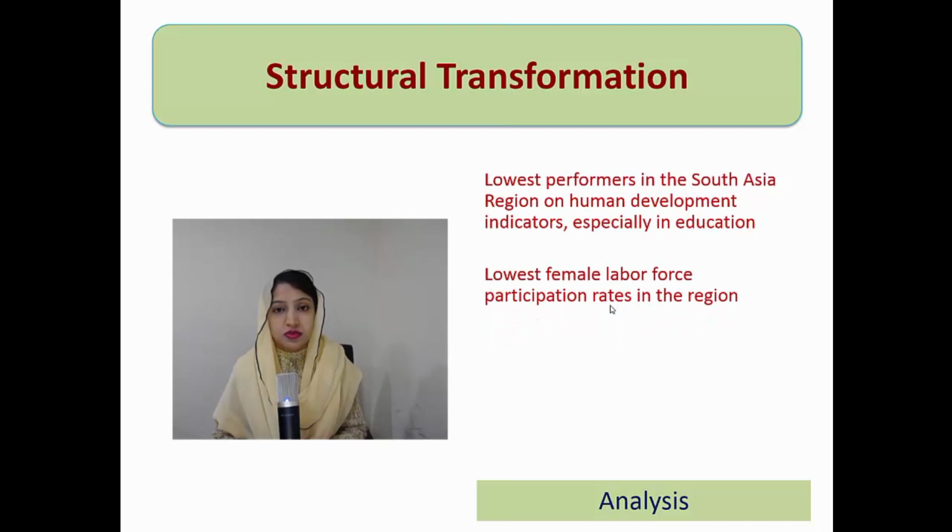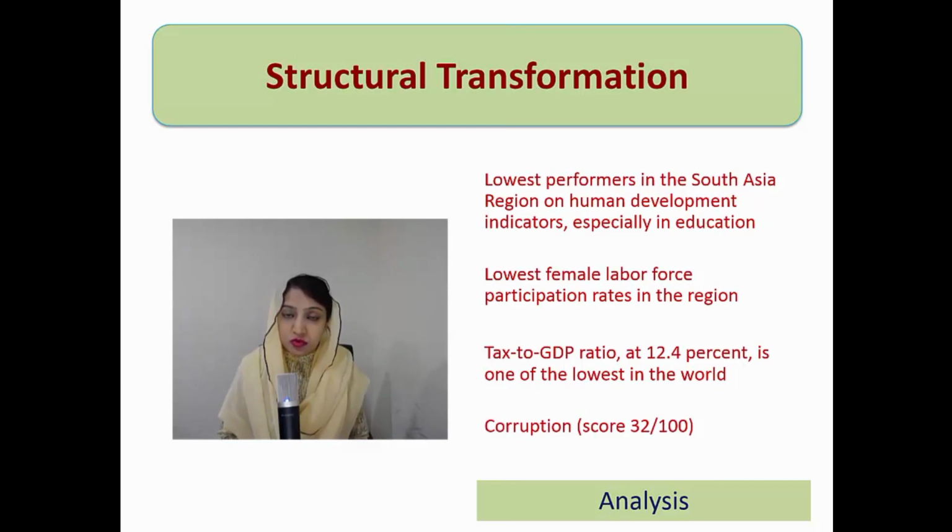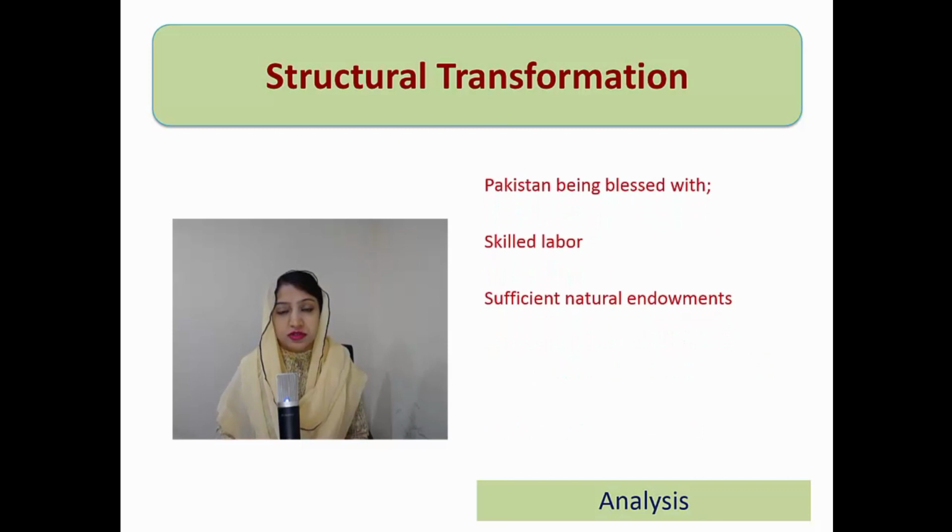Then come the other indicators. Pakistan is still the lowest performer in the South Asian region on the Human Development Index, especially in the education indicator, and Pakistan still has the lowest female labor force participation rate in this region. Next is the tax to GDP ratio, which is 12.4%. It's still one of the lowest in the world. Then comes corruption. Pakistan was considered the second most corrupt country after Nigeria in 1996-97. Although this position has improved a lot in 2018, we still have an awkward position. Pakistan's score is 32 out of 100 in the Corruption Perceptions Index by Transparency International.